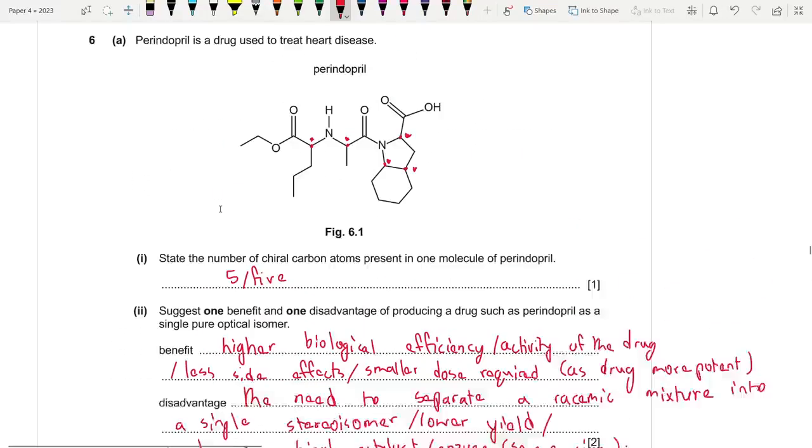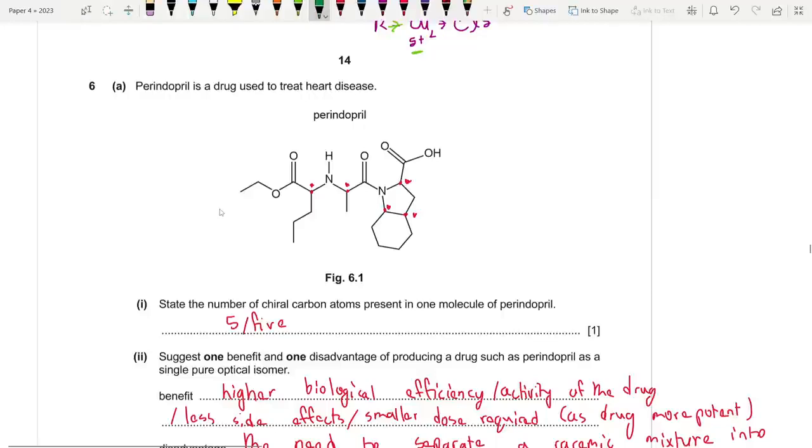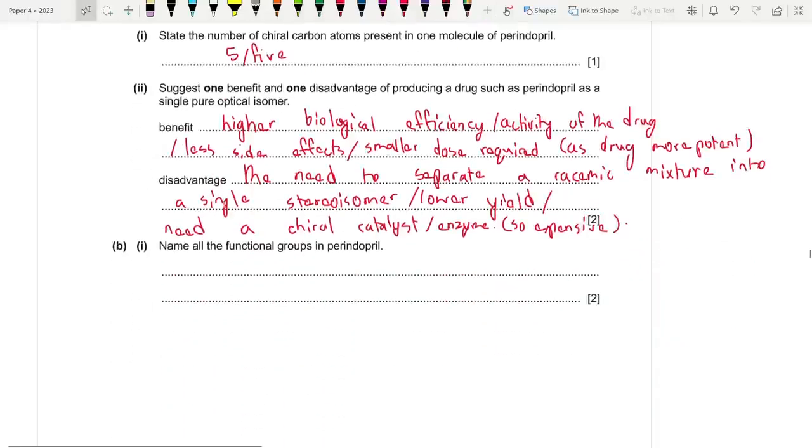Name all the functional groups present here. Okay, so clearly we have a carboxylic acid group over here. Then this COO is an ester. This NH is an amine, more particularly a secondary amine. And this is a CONH, which is an amide. So we have a carboxyl group, then we have an ester, we have an amide.